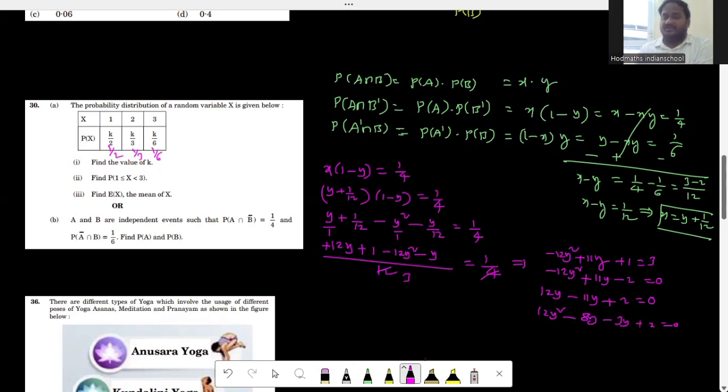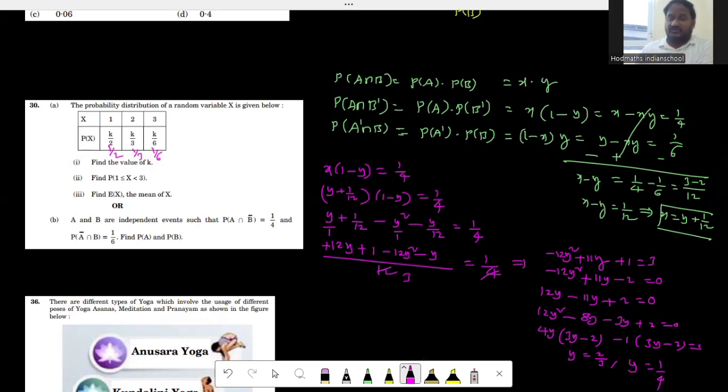Therefore, from the first two terms, you can take 4y common, and then 4 threes are 12. So 3y minus 4 twos are 8. And then obviously minus 1 can be taken common: 3y minus 2 is equal to 0. So finally, 3y minus 2 equal to 0 gives y is equal to 2 by 3. 4y minus 1 equal to 0, y is equal to 1 by 4. So you are getting two possible values of y. Similarly, you get two possible values of x also, right?